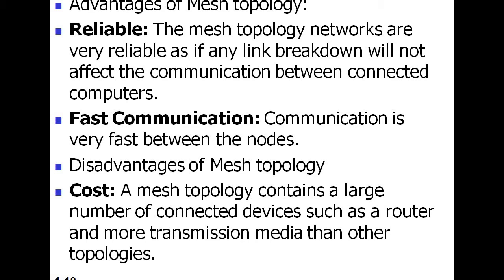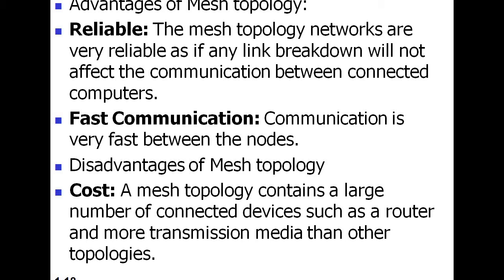So here are the notes. Advantages of mesh topology. First one is reliable. Mesh topology networks are very reliable, as any link breakdown will not affect the communication between connected computers, because multiple paths are available for one computer to reach another. Next one is fast communication. Communication is very fast between the nodes because they are directly attached to each other.